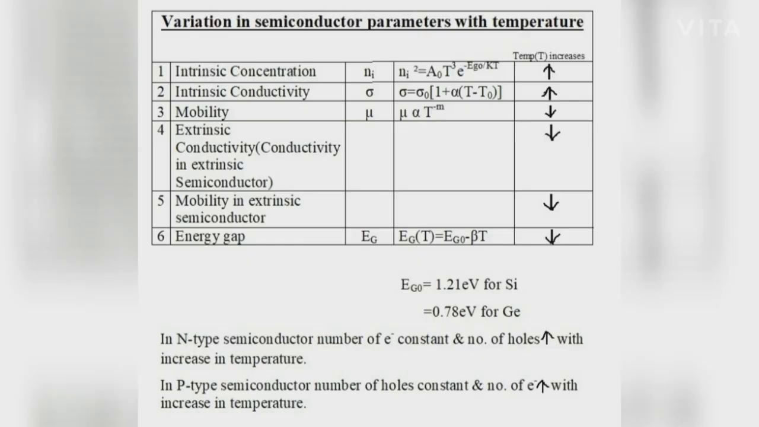Fifth one, mobility in extrinsic semiconductor. Here, mobility is directly proportional to conductivity. So, extrinsic conductivity decreases with the increase in temperature. So, mobility also decreases with the increase in temperature.